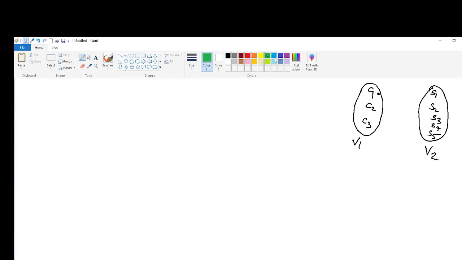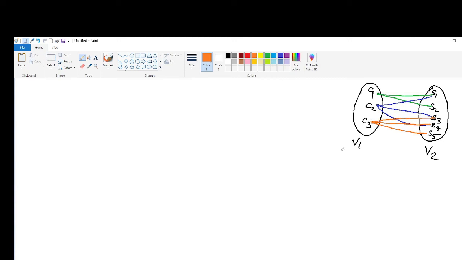C1 is connected to S1 and S2, and C2 is connected to S1, S3 and S4, and C3 is connected to S5, S4 and S3.